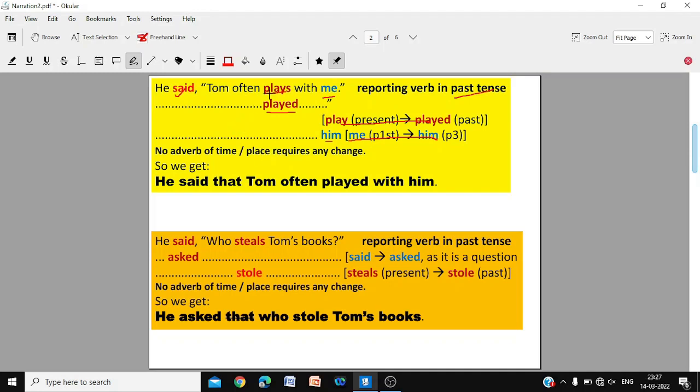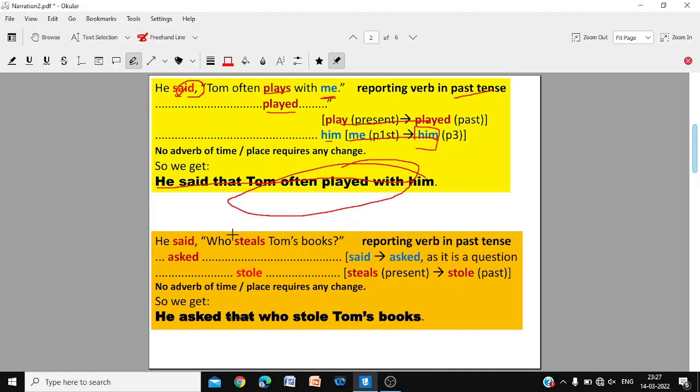So just the two changes, plays to played, because the reporting verb is in past tense, and the pronoun me to pronoun him. And we get finally, he said that Tom often played with him. There's the final answer we get, Tom often played with him.